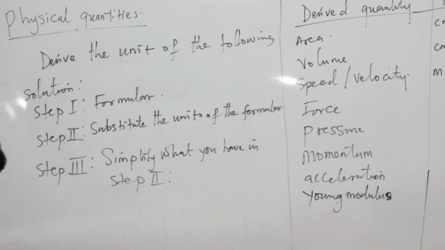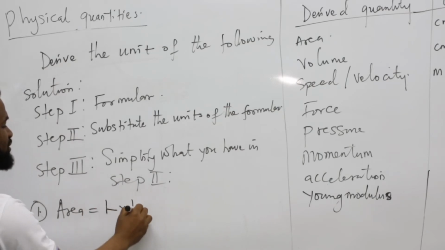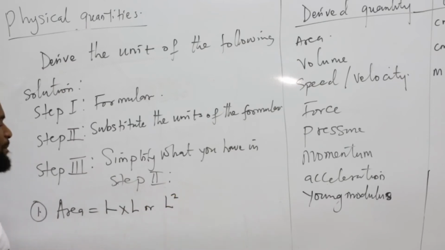Let's start with the first one, area. So you need to know the formula for area. The formula for area is what? Length times length, or people say L square. This is step 1. You have written the formula. Step 2, what is the unit of length? Fundamental quantities now come in. Those ones, you don't change them. What's the unit of length? Centimeter, right? No, the SI unit is meter. So you put meter here.